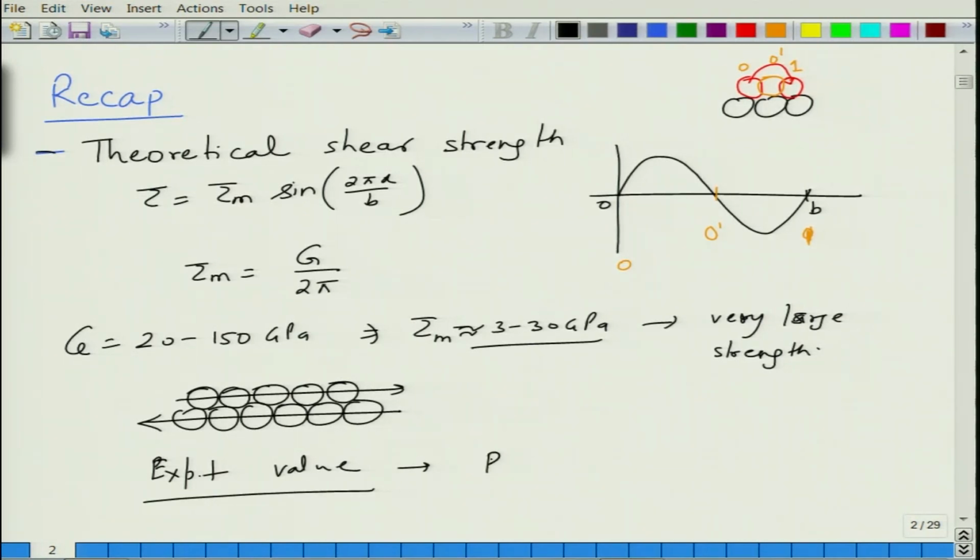So, for example, for pure metals, they vary anywhere from 0.5 to 15 megapascal, or maybe 0.2 to 15 megapascal. So, they are orders of magnitude smaller than the values that you calculate using theoretical shear strength. So, what is the reason behind that?